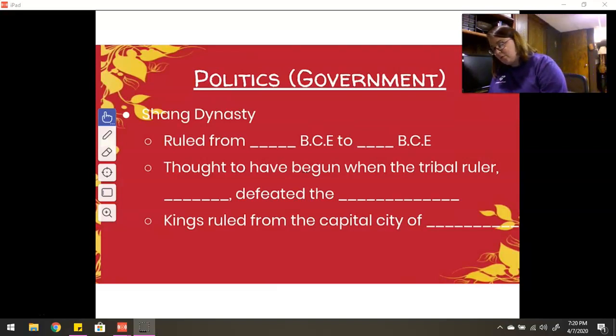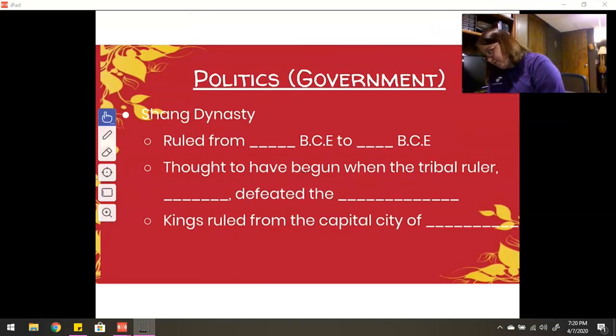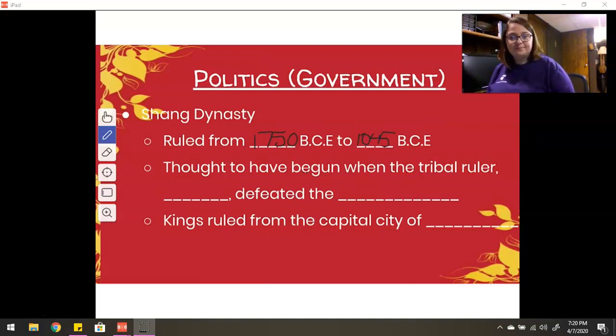The Shang Dynasty ruled from 1750 BCE to 1045 BCE. Now, it's not 100% sure how the Shang Dynasty actually started. It's thought to have started when a tribal leader by the name of Tang defeated the... Hold on, let me write it first.